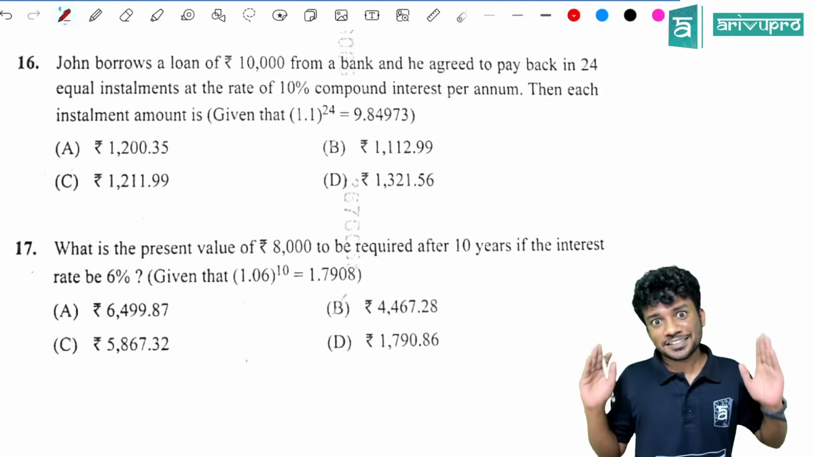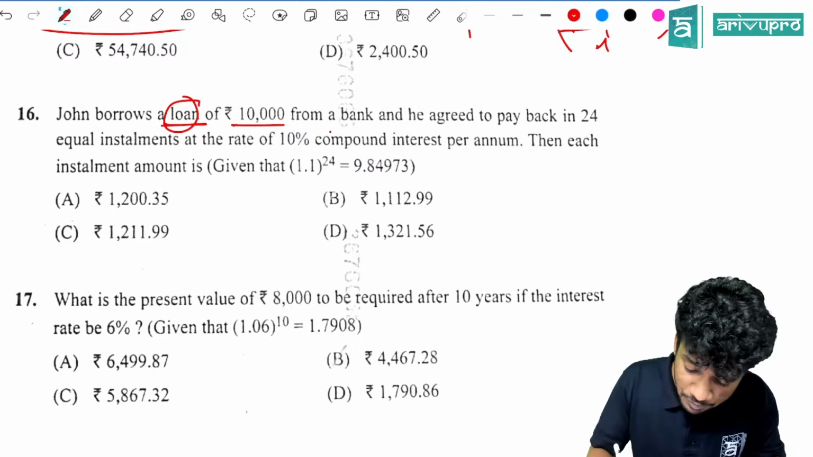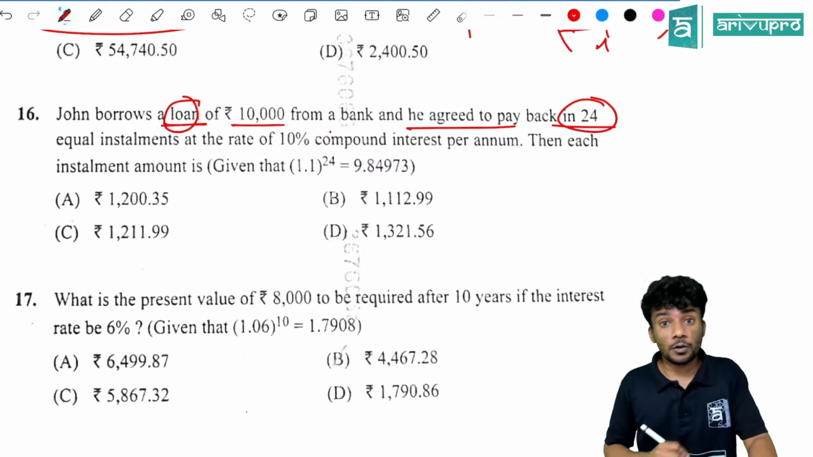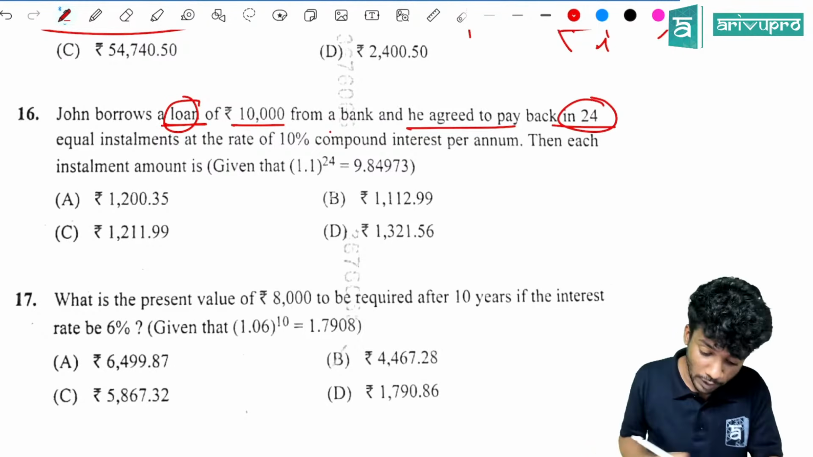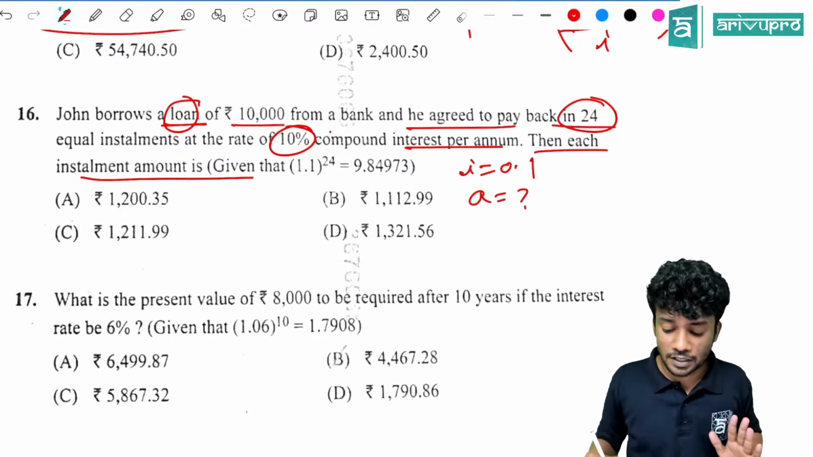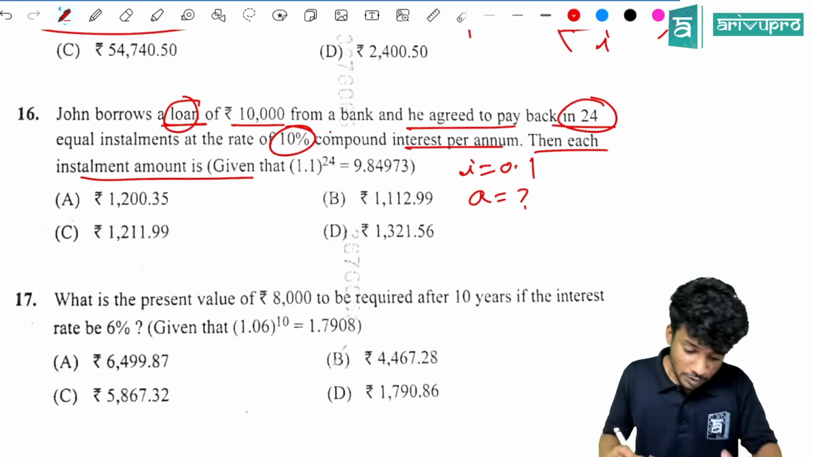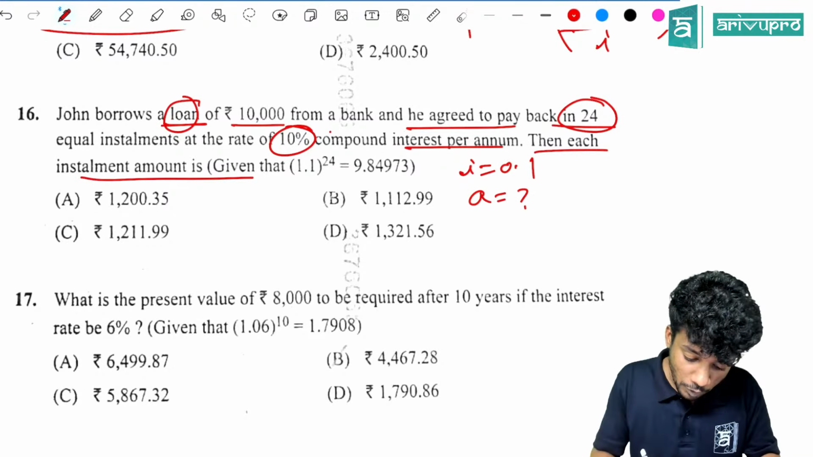John borrows a loan. Important: whenever you see the term loan, you will think of PV. Questions can be related to present value. He borrows a loan of 10,000 from a bank and agreed to pay back in 24 installments. So N value is 24 at the rate of 10%. So I value is 0.1 compounded annually. Then they are asking for each installment amount, the annuity amount. So PV is given, which is 10,000.